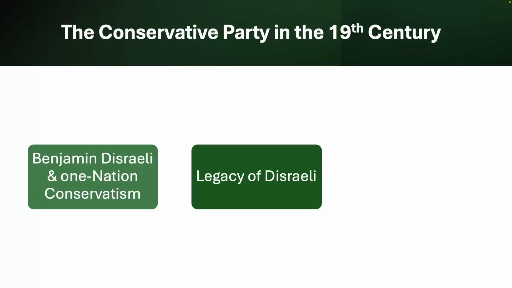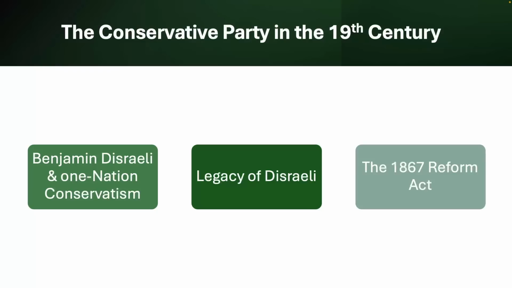Disraeli's policies were influential in shaping the modern Conservative Party. He emphasised the importance of imperialism in the British Empire, of national unity, and the paternalistic role of the state, the idea that the state should care for its citizens, especially the working class. An example of this is, of course, the 1867 Reform Act. This act extended the right to vote to more working class men in urban areas, giving the Conservatives a chance to appeal to the larger electorate.